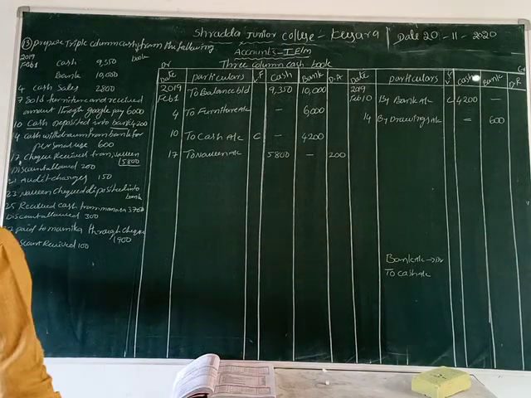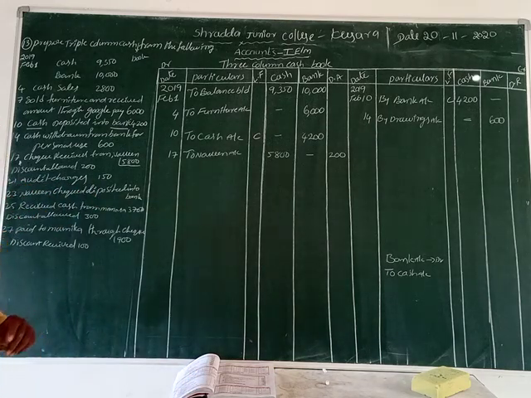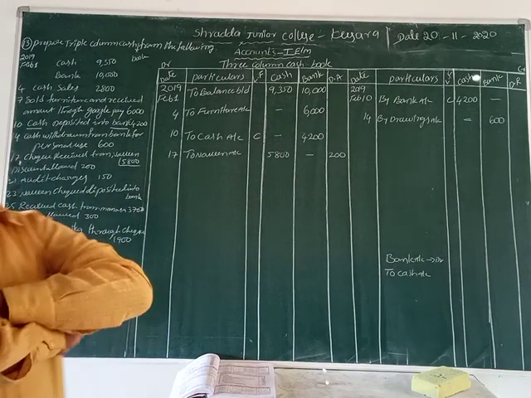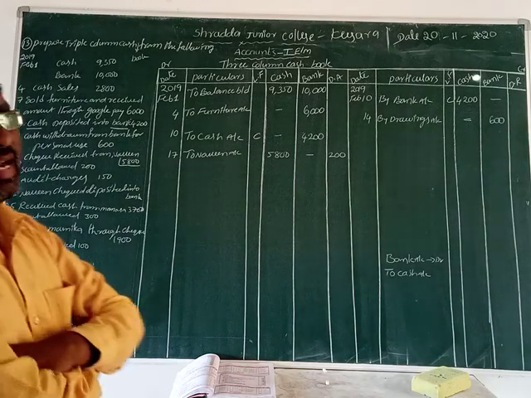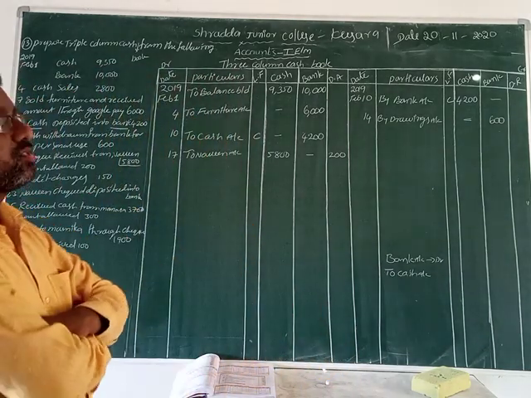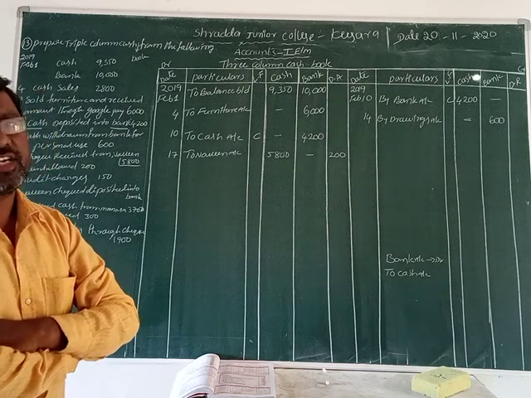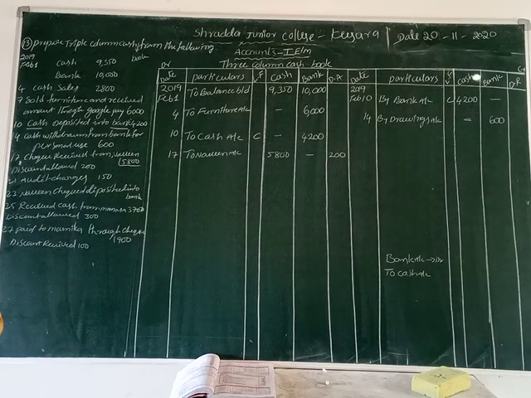Now next one, 21st date. Audit charges 150 rupees. How can we pay that audit charges, friends? We can pay by check or cash only. There is no check mentioned, so we can pay cash only. So what goes out of the business here? Cash goes out of the business. Now which side do we record it on? Credit side. We pay the cash for this purpose, that's why we record it on the credit side.